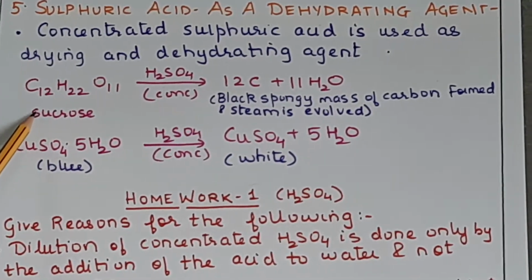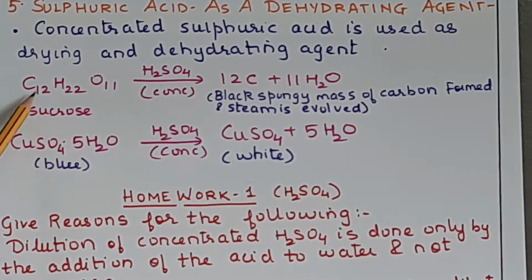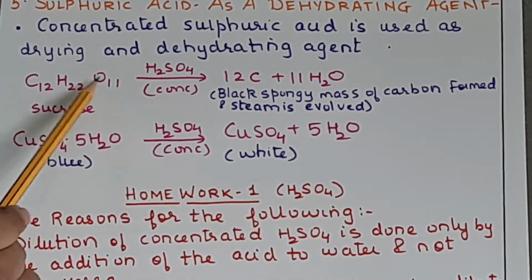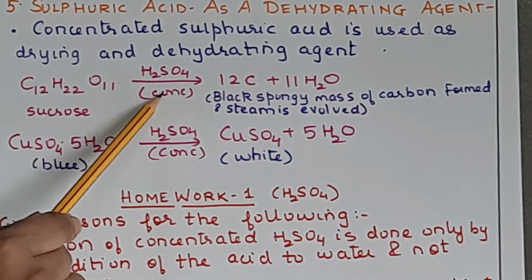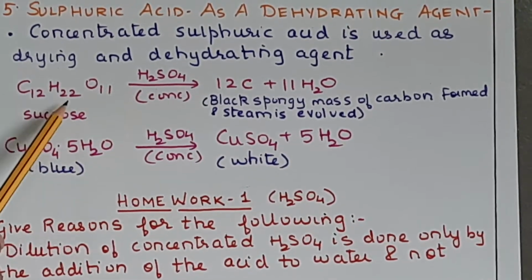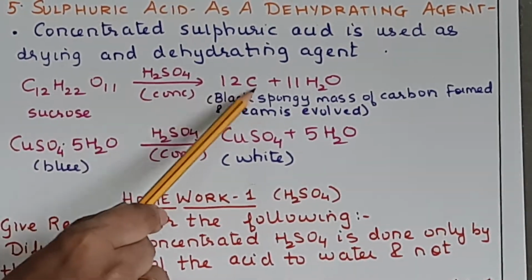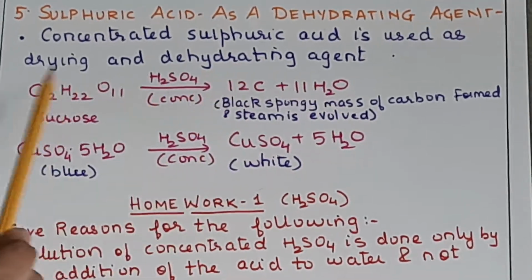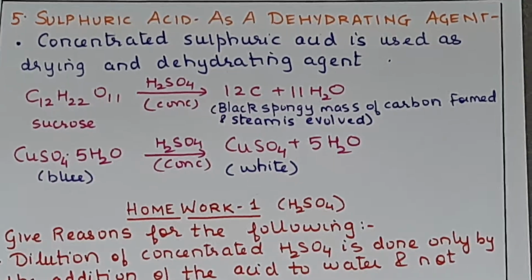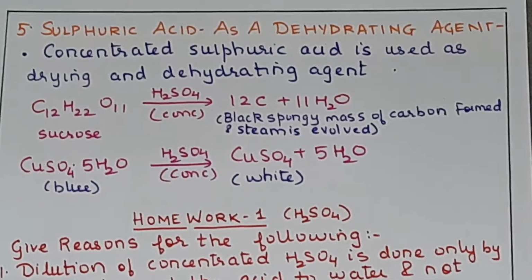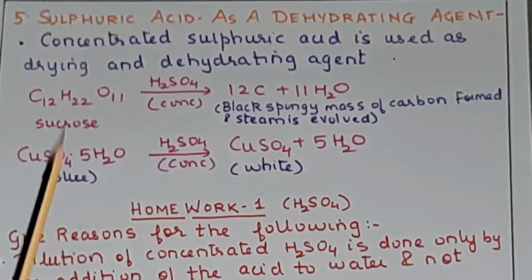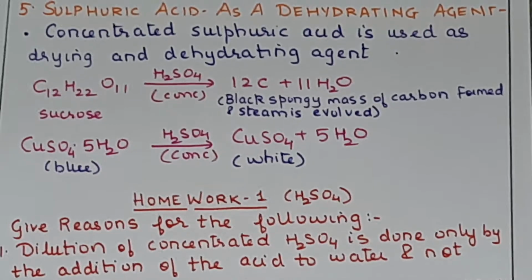So this is sugar, sucrose with C12H22O11. Okay. Now when you are adding sulfuric acid to it, it will remove those elements of water. So 12C plus 11H2O. Now this particular reaction is many times asked for state your observation. State your observation when sulfuric acid is added to sugar or sucrose.